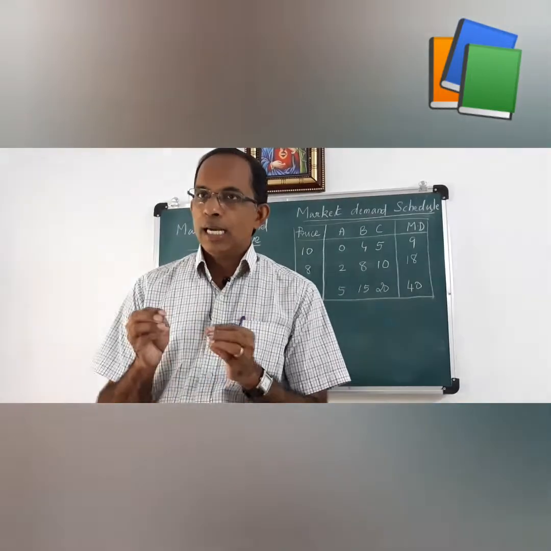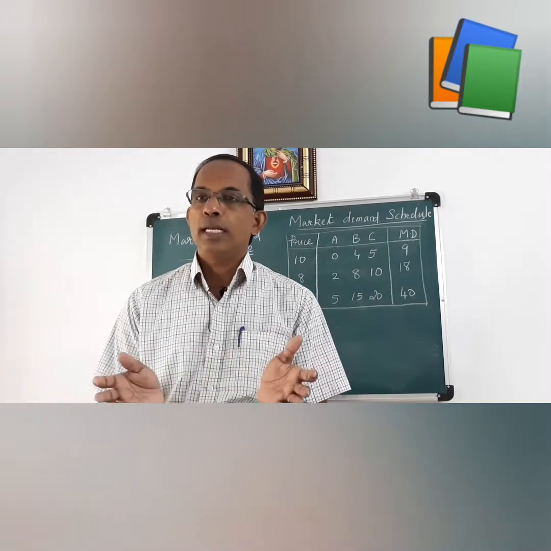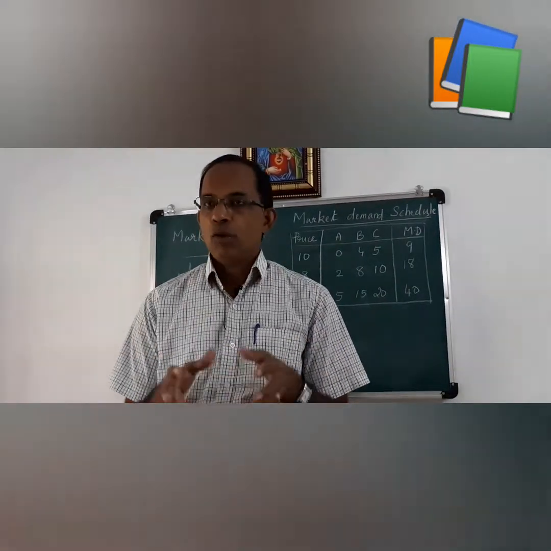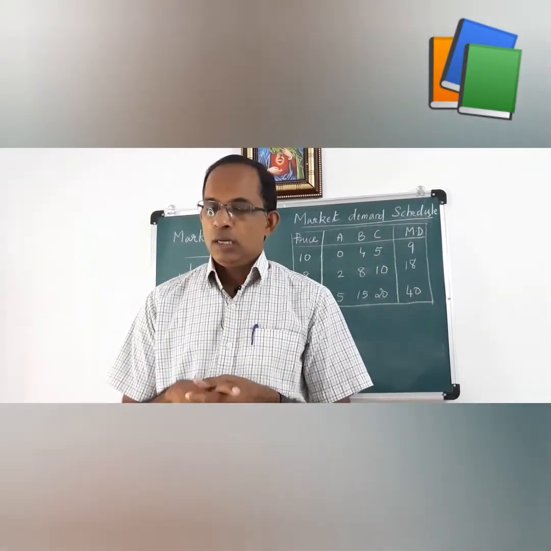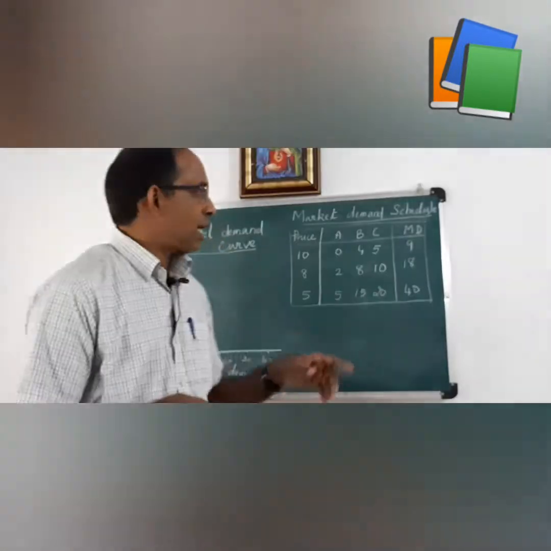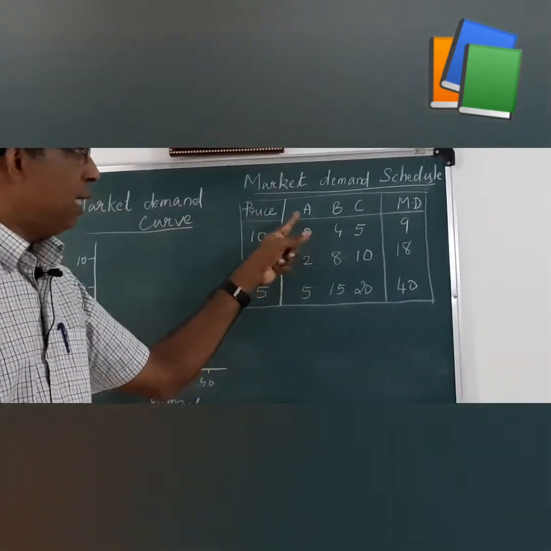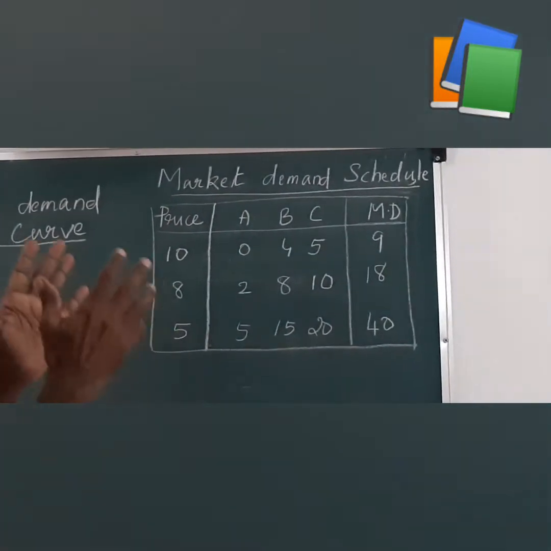In a real situation, there are thousands of consumers and sellers in a market. To make this analysis simple, first we assume that there are only three consumers in the market, namely A, B and C. Suppose the commodity is apple.